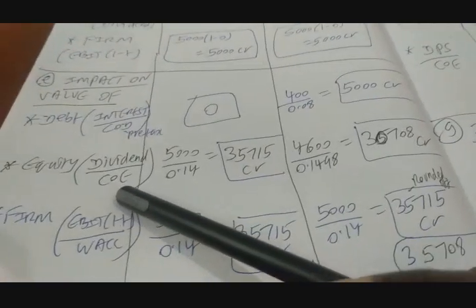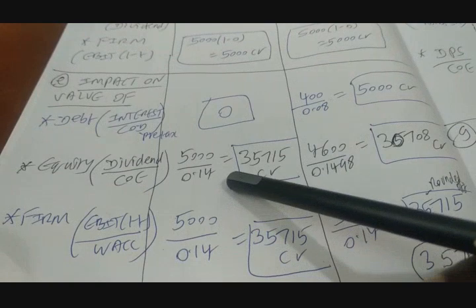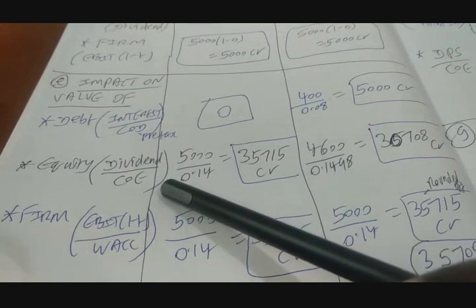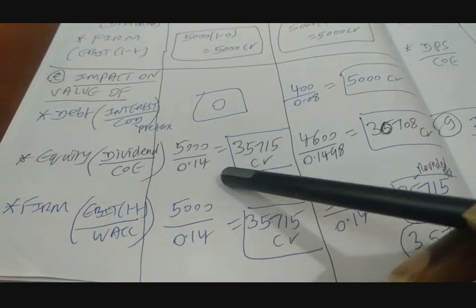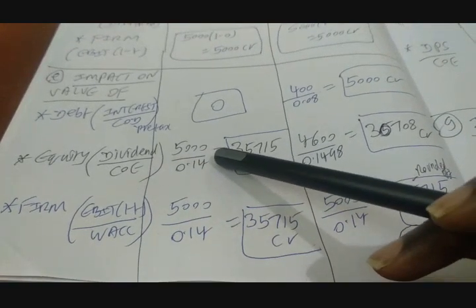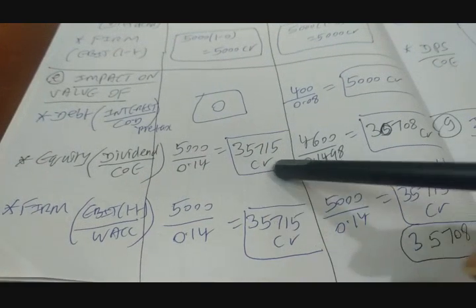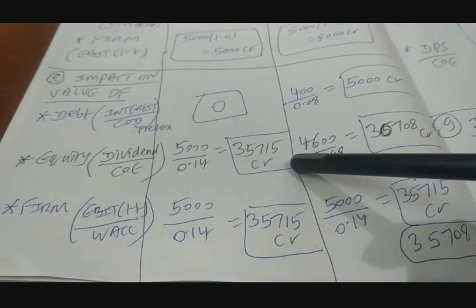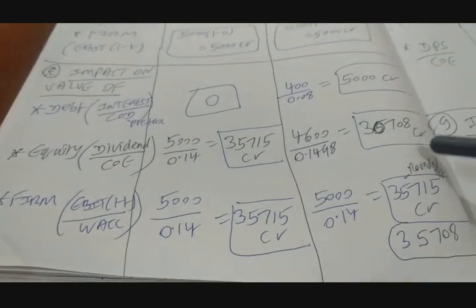Second one is value of equity. Formula is dividend by cost of equity. There are many ways to compute value of equity, and one of the ways is this. So 5,000 crores divided by cost of equity 0.14 gives us the value of equity. How much is it? 35,715 crores. What about the next one?